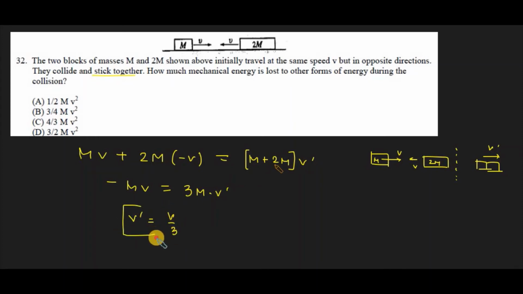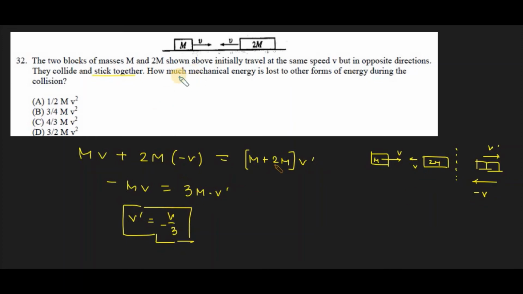So that's the final velocity after the collision, and the negative sign is also there. That negative sign represents that it moves along the negative x-axis direction.